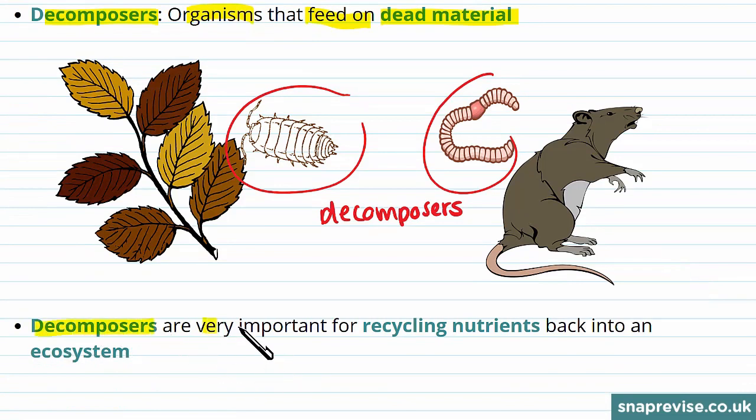Decomposers are actually really important. This is because they recycle nutrients back into an ecosystem. If they weren't in the ecosystem, the plants wouldn't get essential nutrients and dead matter and waste would pile up.